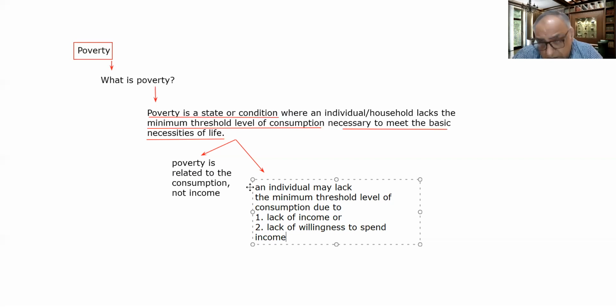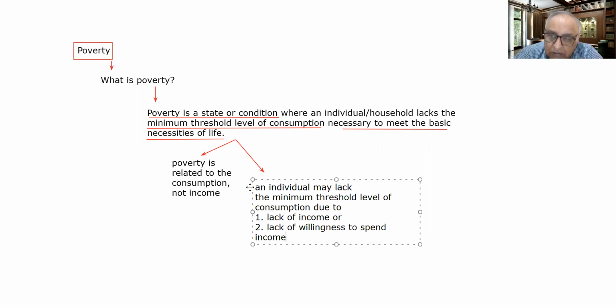Because your empowerment, your strength, is related with your consumption level, not with your level of income. If we see the various dimensions of poverty, that is your education, your health, your standard of living, these are the three important dimensions.